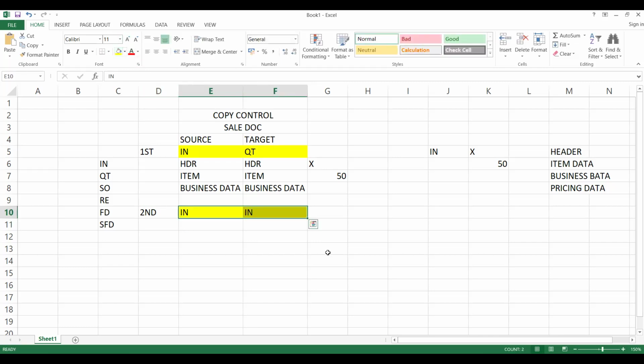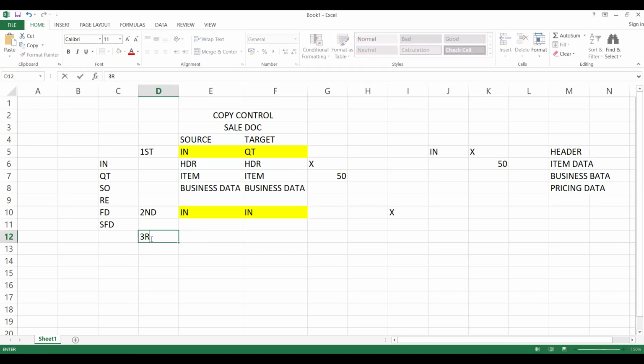For example, I have an X customer who keeps inquiring for a similar set of products, and every time I don't want to create the inquiry manually. So I just take the reference of this document and copy it. So referencing also will be helpful in copy control. What I said, copying from source to target document is one criterion, and the second one is taking reference, either the same document or a different document.